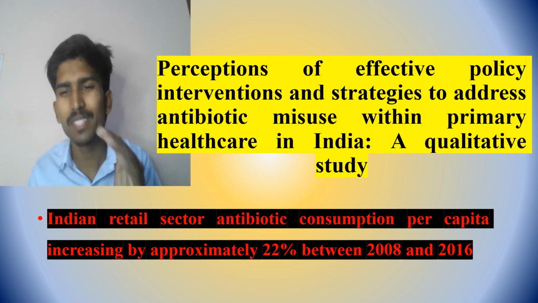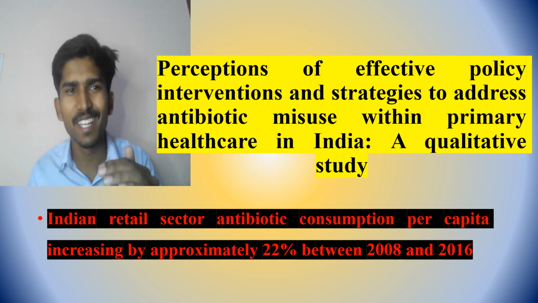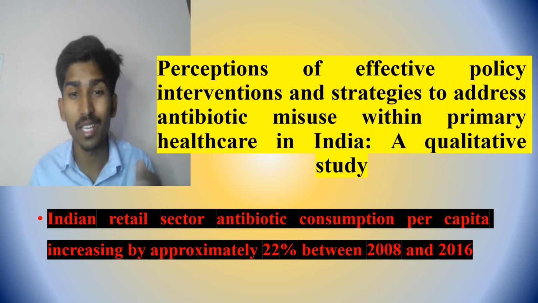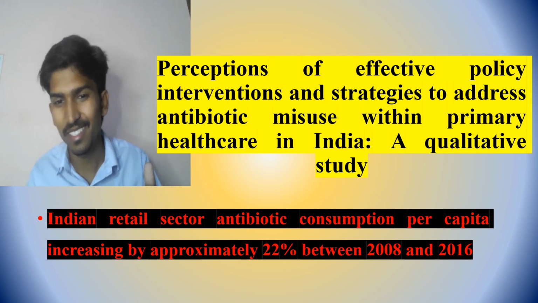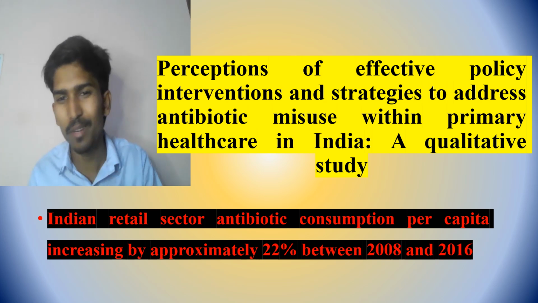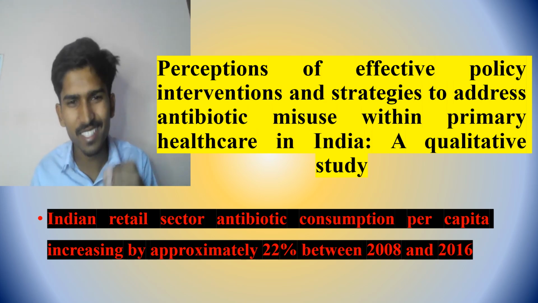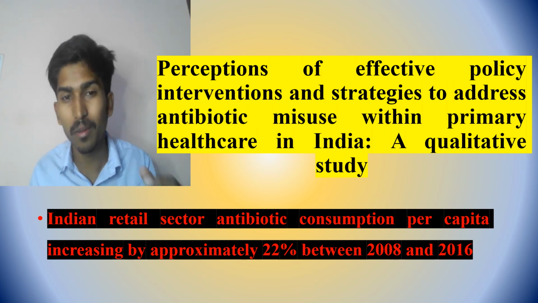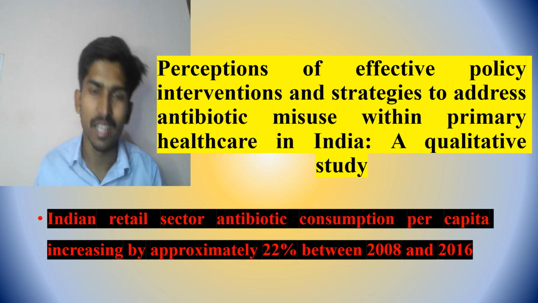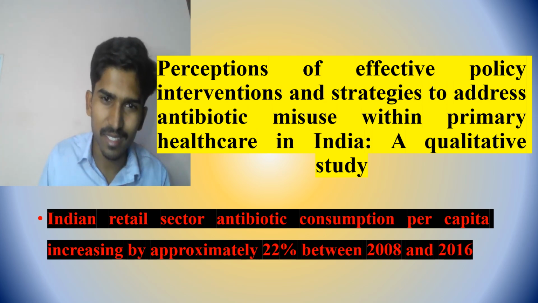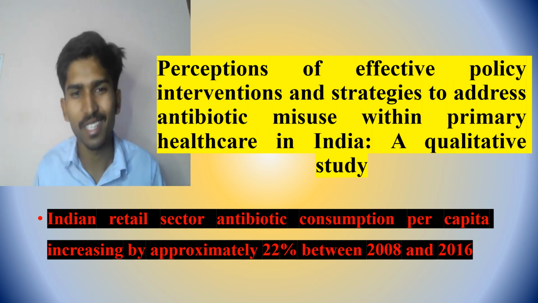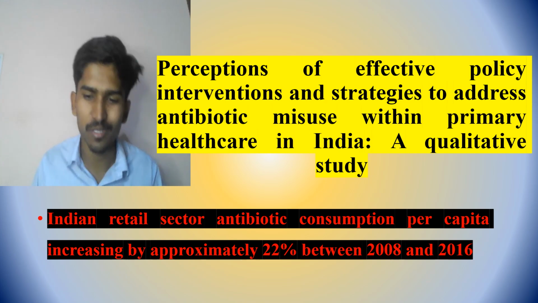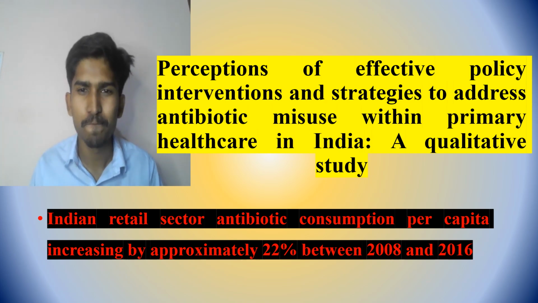But there will be some limit. Increment happens within some limit, but a 22% sudden increase is not normal consumption, it's overconsumption. I'm talking just about antibiotics, but overconsumption may be happening in so many drugs. This should not happen actually. In healthcare, so many things are happening in our consumption manner. It should not happen.